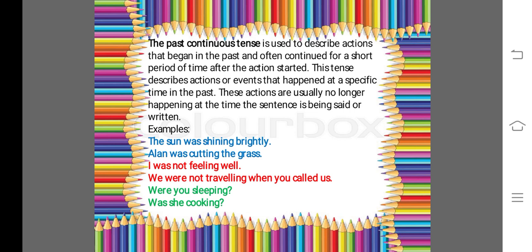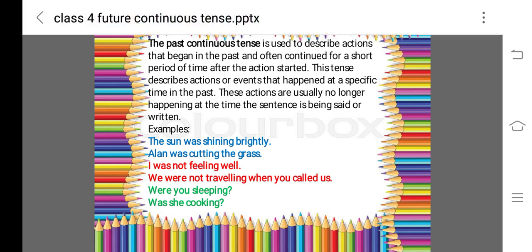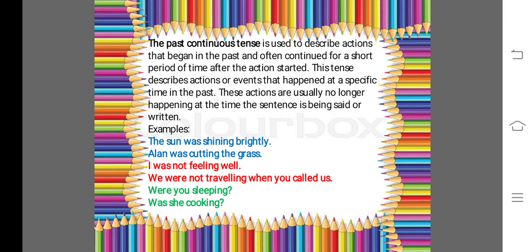Like if somebody asks what you were doing at 8 o'clock in the morning yesterday, you will reply that I was going to the school at that time, or I was having breakfast, or I was sleeping at that time. You will give that answer in past continuous tense as it is the action which was going on in the past at that particular time.